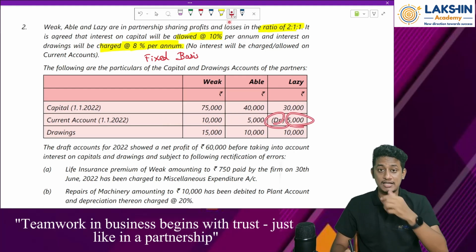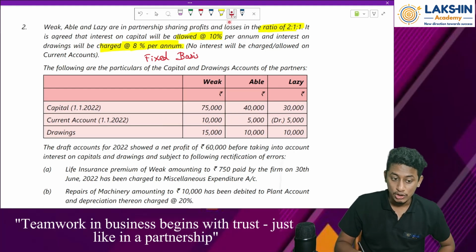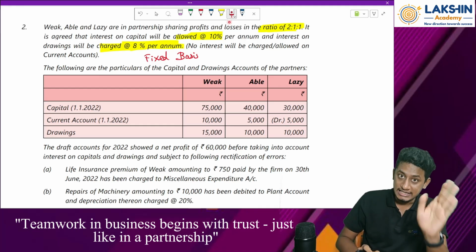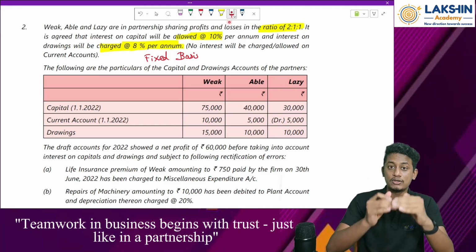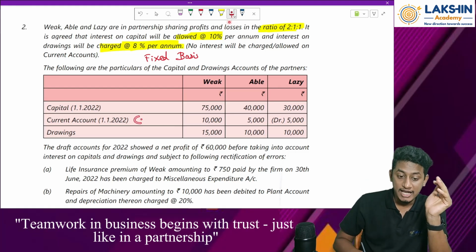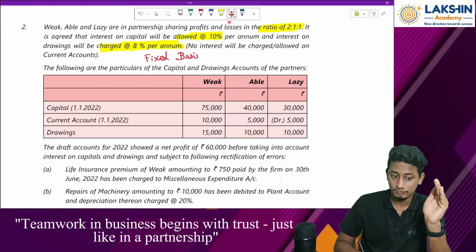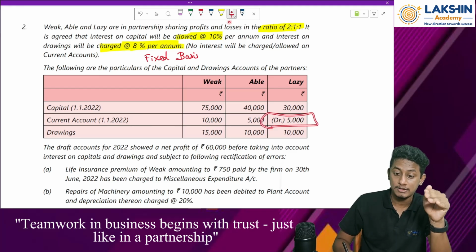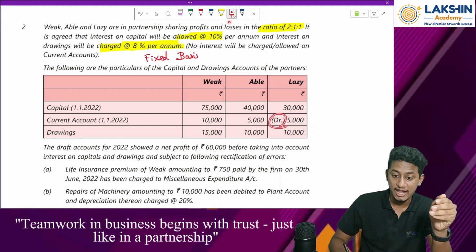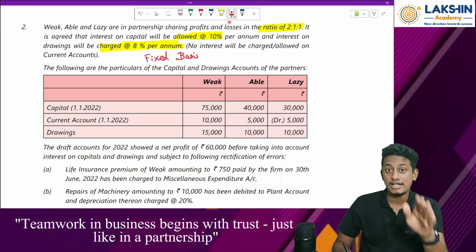Because they have clearly mentioned it is a debit balance. See, I have told you that the current account follows the nature of the capital account. That means in a general sense, if everything goes well in a business, if the business is profitable, we have a credit balance over here, in the current account also. But if there is a loss incurred by a partner more than n number of times, in that case his account can have a debit balance for current accounts also.